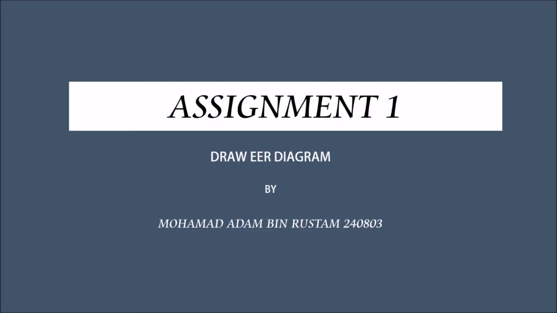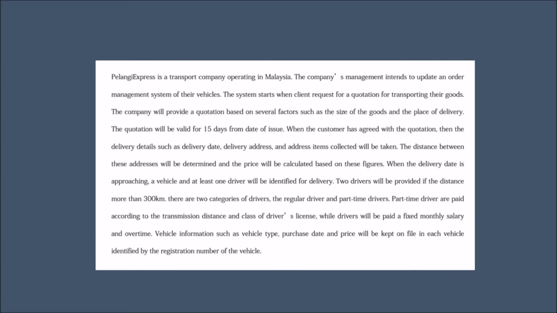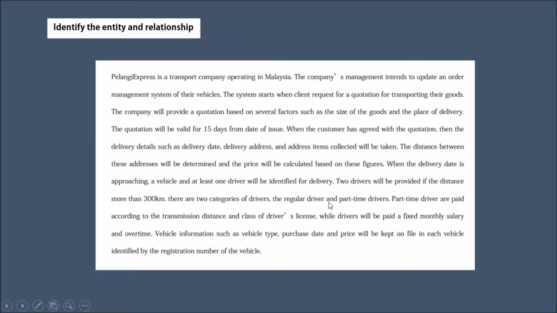So this is my assignment 1, draw EER diagram. So this is the question. Honey Express is a transport company operating in Malaysia. So I go to the next.